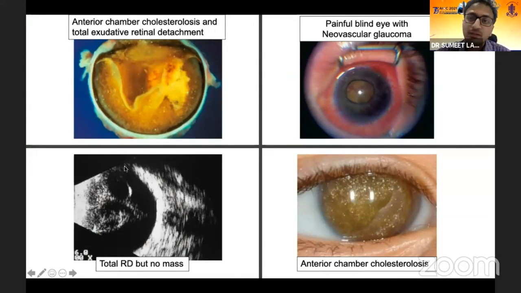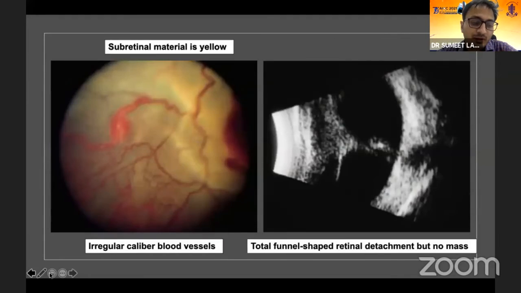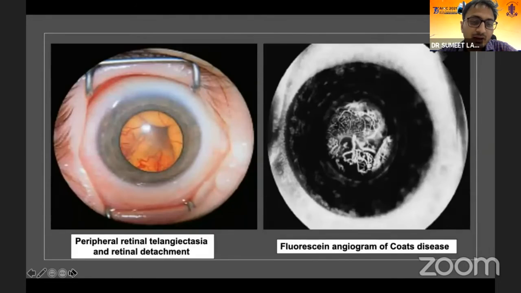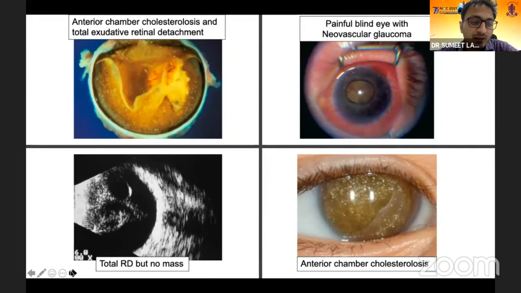Now, these are the various presentations of Coats disease that I show you. One of these is anterior chamber cholesterosis, where you see multiple cholesterol crystals in the anterior chamber. This is again a classical presentation of Coats disease. Sometimes patients present with a painful blind eye with neovascular glaucoma, and again a total retinal detachment but no mass. Seeing all this and revising all this, what we need to see is peripheral telangiectatic vessels, retinal detachment, yellow glow, and FFA if needed.